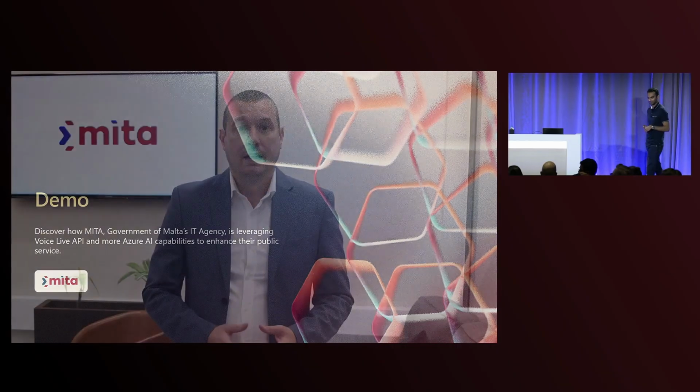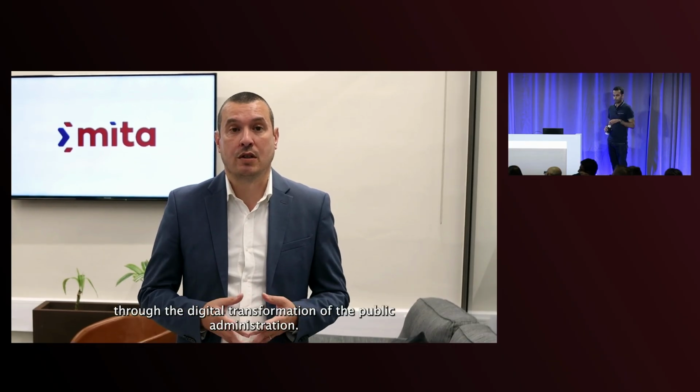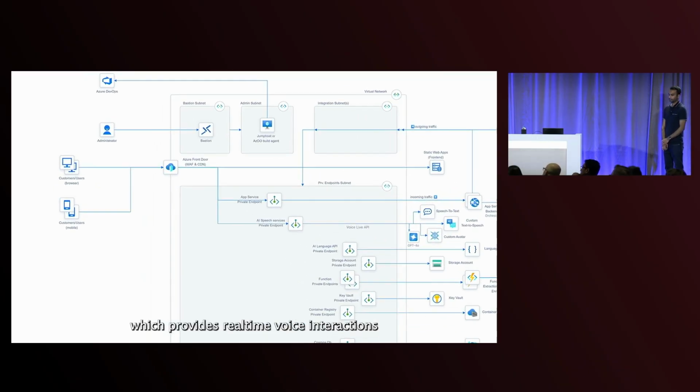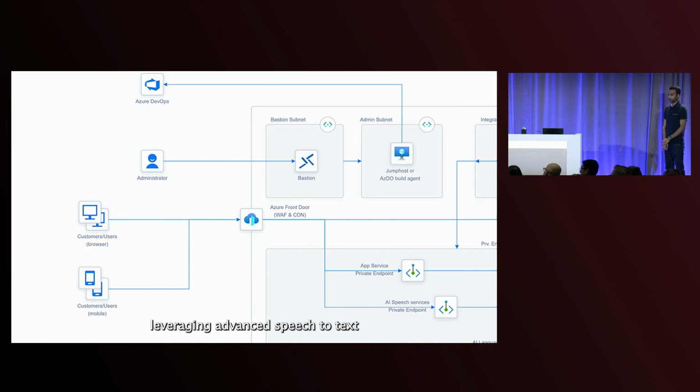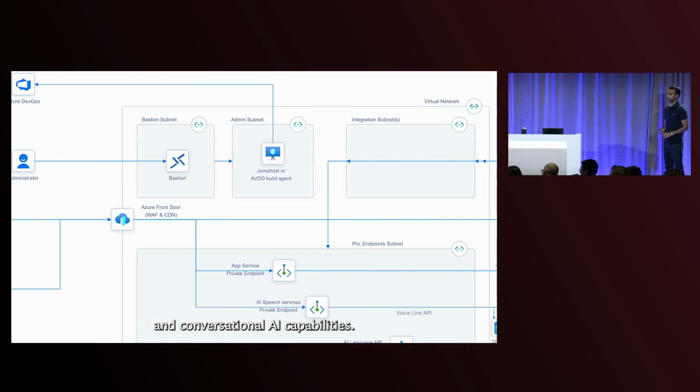MITA is the government of Malta's IT agency, responsible for implementation of IT programs, digital services and initiatives to enhance public service delivery through digital transformation of the public administration. We are collaborating with Microsoft to improve the Maltese language support in the Azure AI Voice Live API, which provides real-time voice interactions, leveraging advanced speech-to-text and conversational AI capabilities.